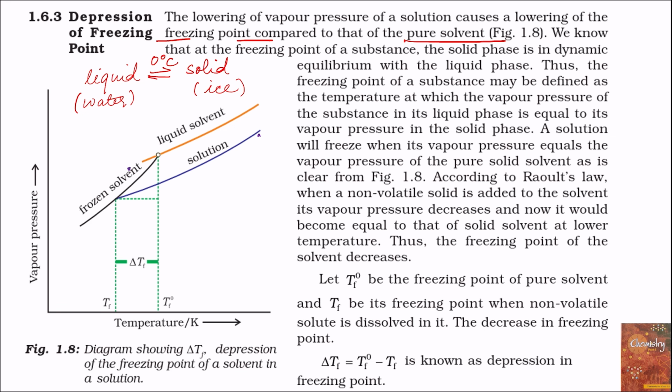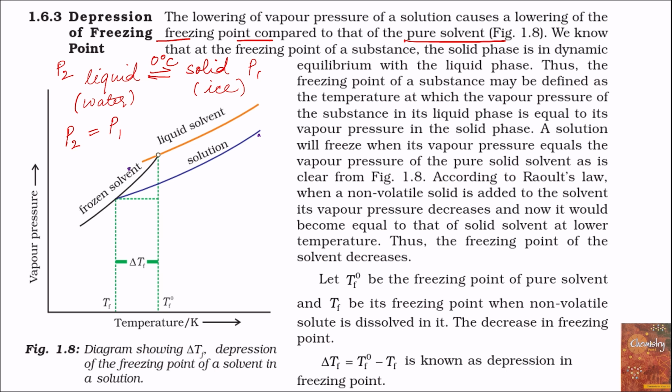Now at this temperature, there is some vapor pressure due to the solid phase. Let it be P1, and there is some vapor pressure due to the liquid phase. Let it be P2. At freezing point, the vapor pressure due to the liquid water is equal to the vapor pressure of the solid phase.